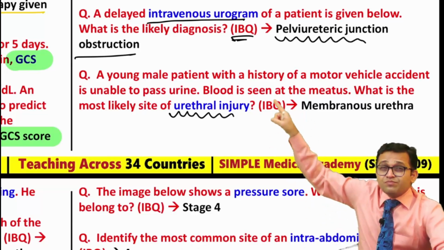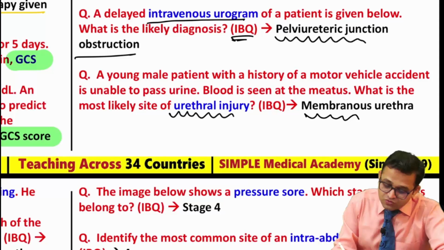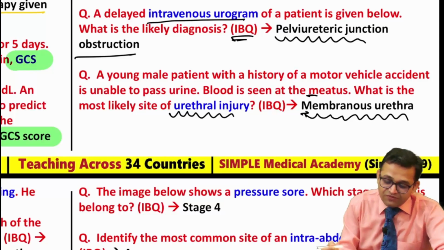The rupture, yes, blood is seen at the meatus. So rupture was over the membranous urethra. You can remember M for meatus, M for membranous urethra.